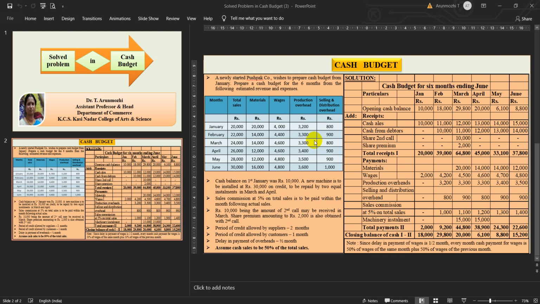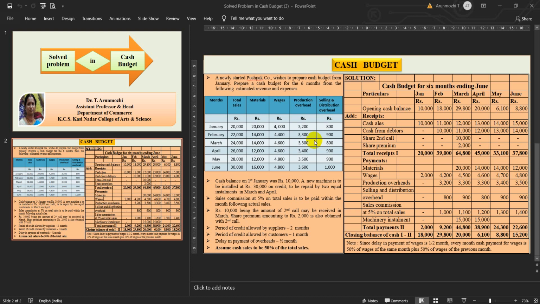Next, sales commission at 5% on total sales. Sales commission, for the month of January, it is given as 20,000. Sales commission at 5% on total sales is to be paid within the month following actual sales.